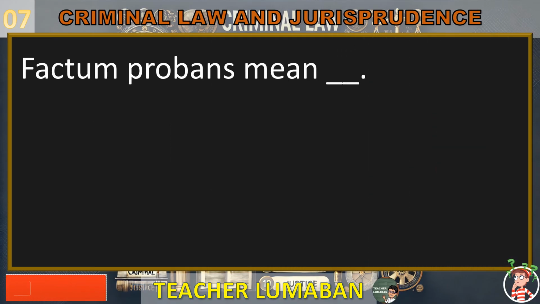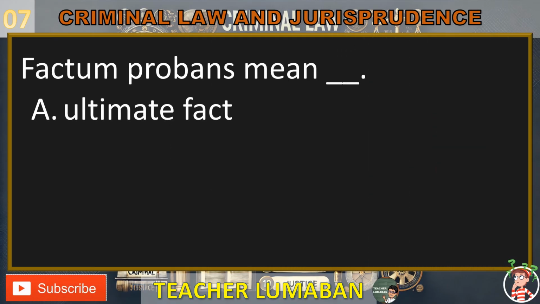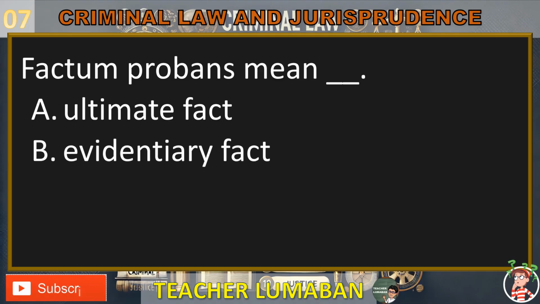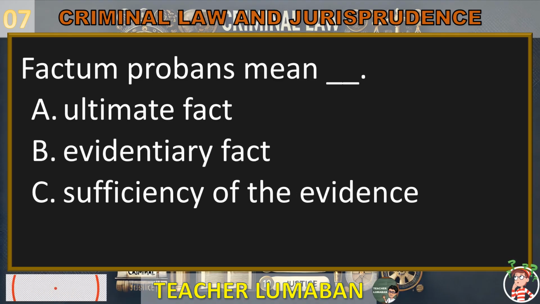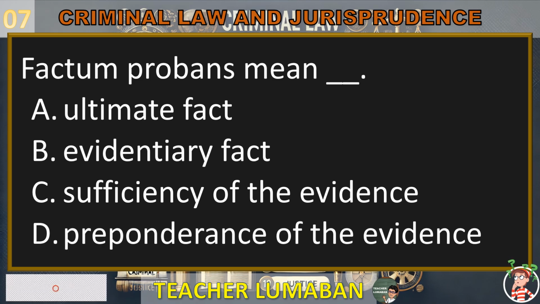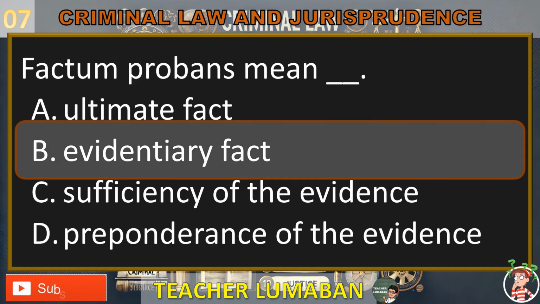Factum probans means blank. Letter A. Ultimate fact. Letter B. Evidentiary fact. Letter C. Sufficiency of the evidence. Letter D. Preponderance of the evidence. In the next 5 seconds, select the best response from the available options. 5, 4, 3, 2, 1. Letter B is the correct answer.